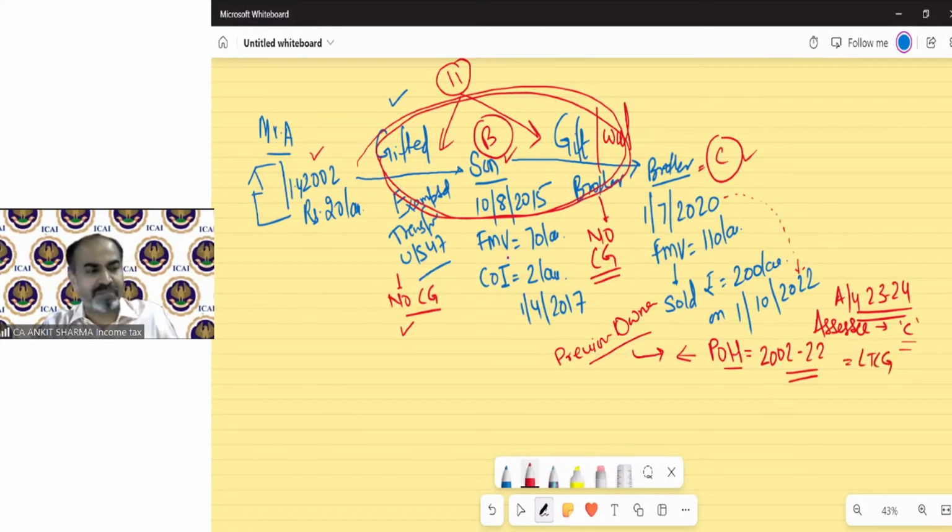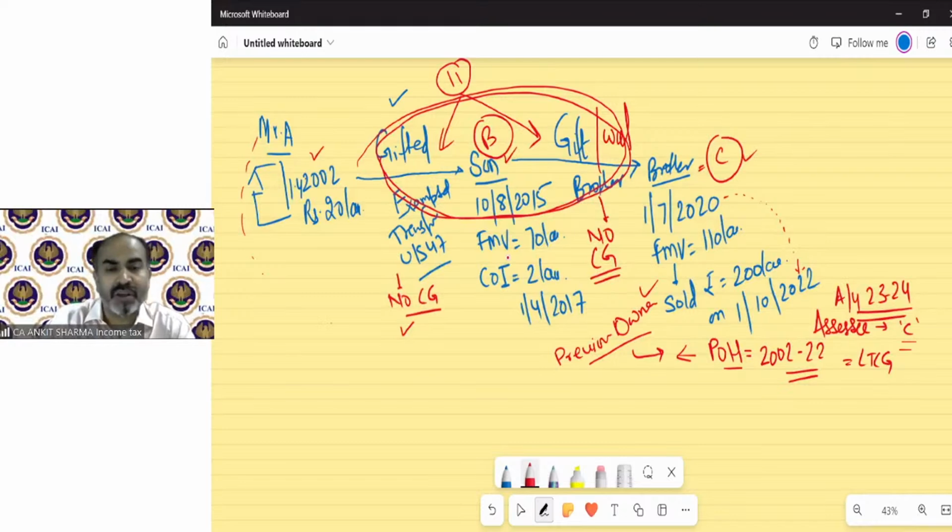For simple calculation purposes, I can tell you the transfer will be assumed as if the asset has been transferred by Mr. A in 2022. Technically, C sold this. But for the purpose of calculation, the income tax law assumes, because C is not the person who paid for it, C received the asset by an exempted mode of transfer.